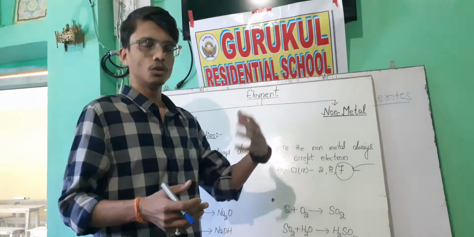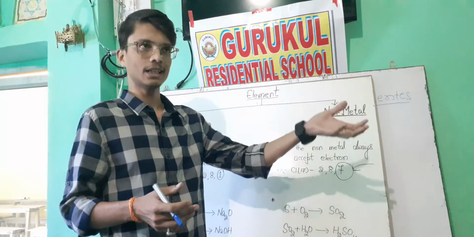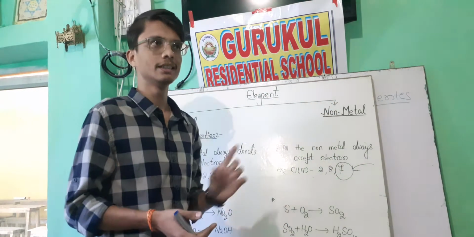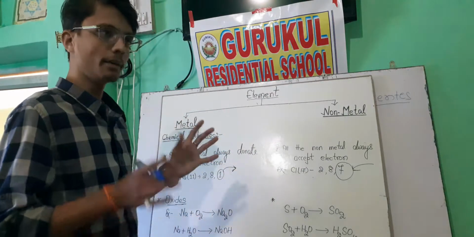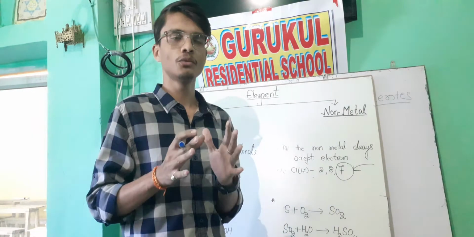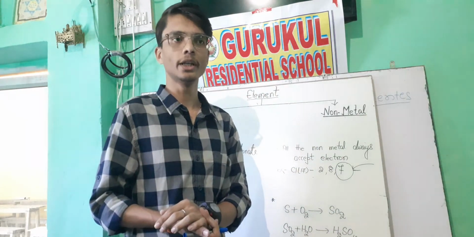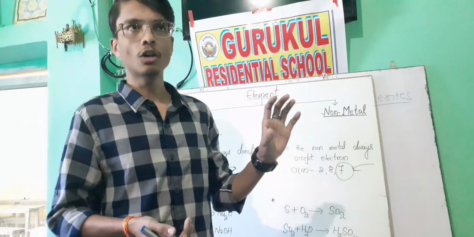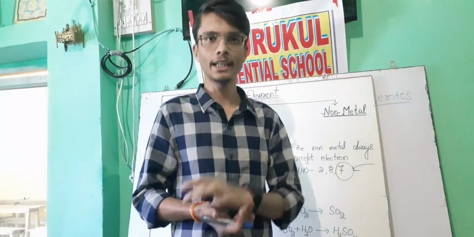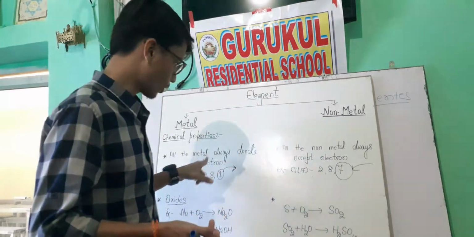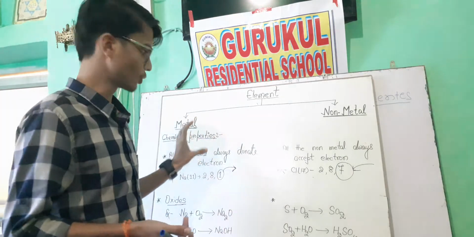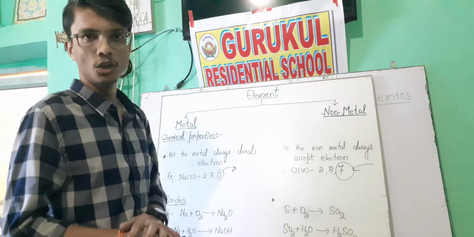The first basic property of a metal is that it will always donate an electron when it forms a compound with other elements or other non-metals. This is a major property by which we can divide metal and non-metal. We have seen the sodium last class. All the physical properties of sodium do not match with other metallic groups. Due to this property only, we are putting sodium in the metallic group.